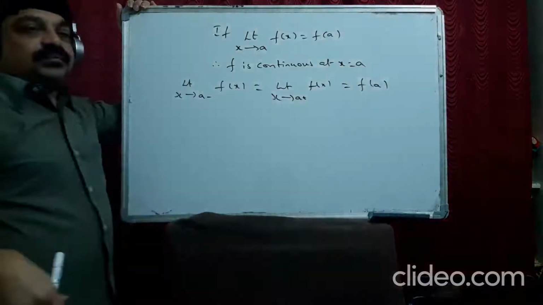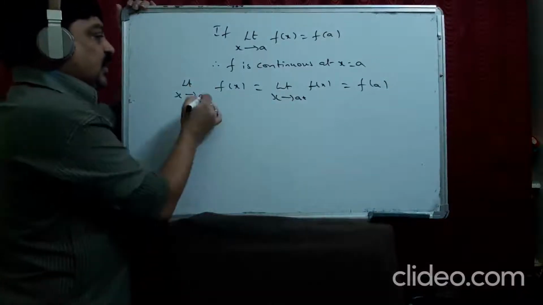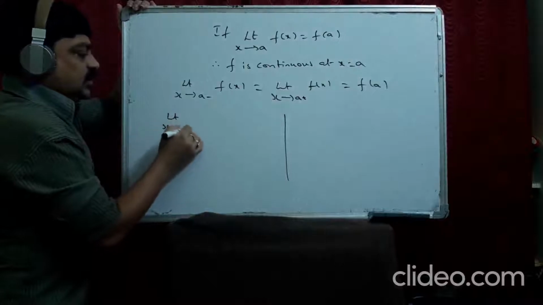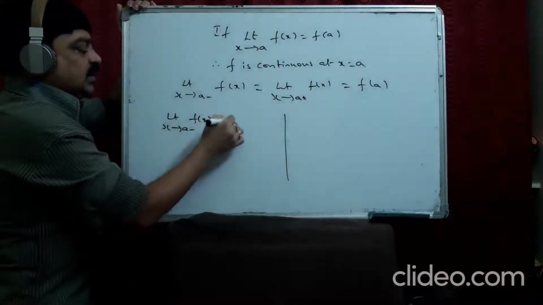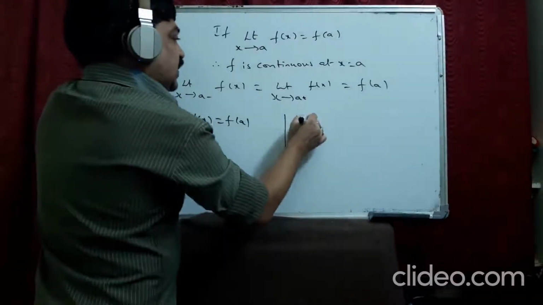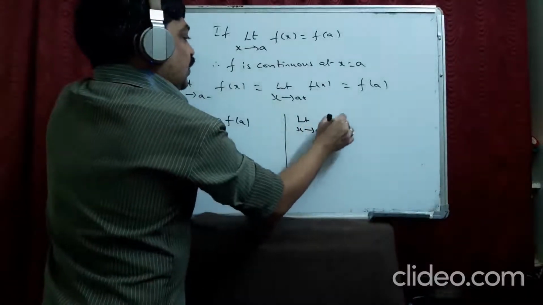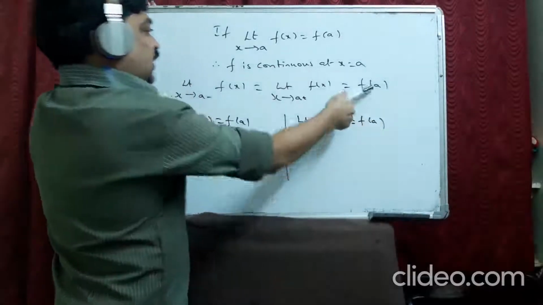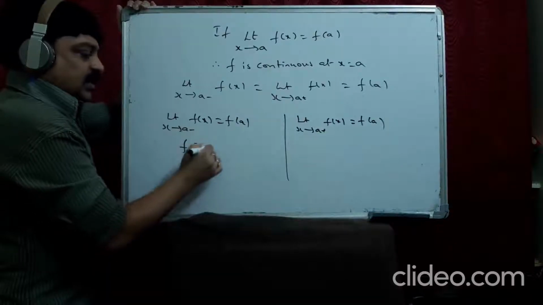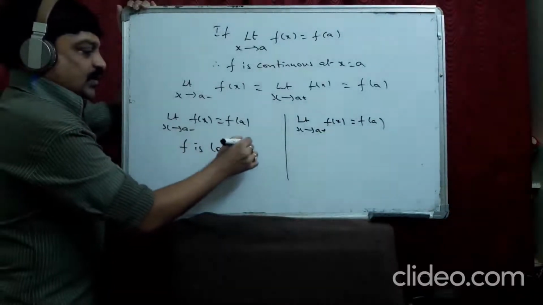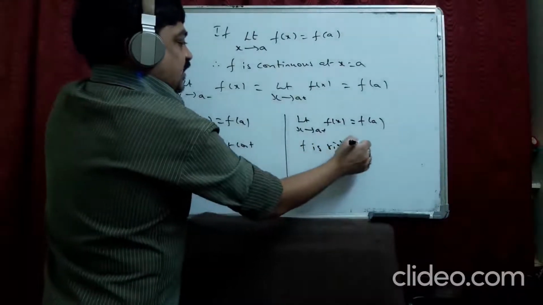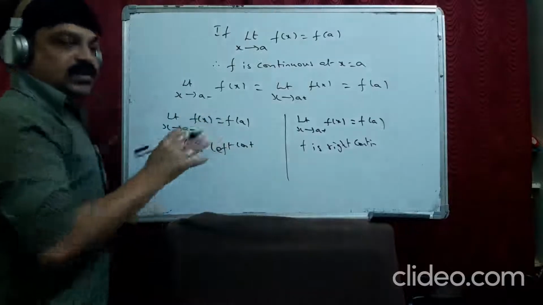Sometimes the left limit, x tends to a minus f of x, is equal to f of a, and this will not be equal to the right limit. If it is equal to this, then we say that it is left continuous. And if the right limit is equal to f of a, we can say that it is right continuous. This is the main concept.